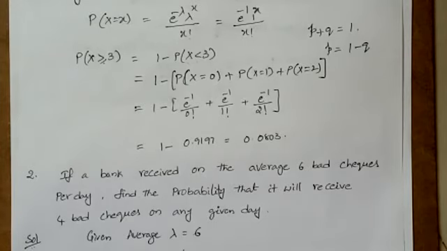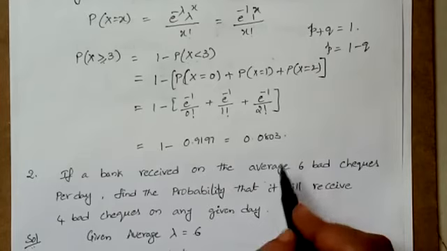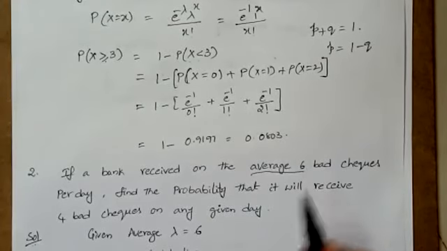Average or mean. Check this second question. If a bank receives on the average 6 bad checks per day, find the probability that it will receive 4 bad checks on any given day. So in this case there are no n and p values. You have only the average 6. So directly the lambda value is given.